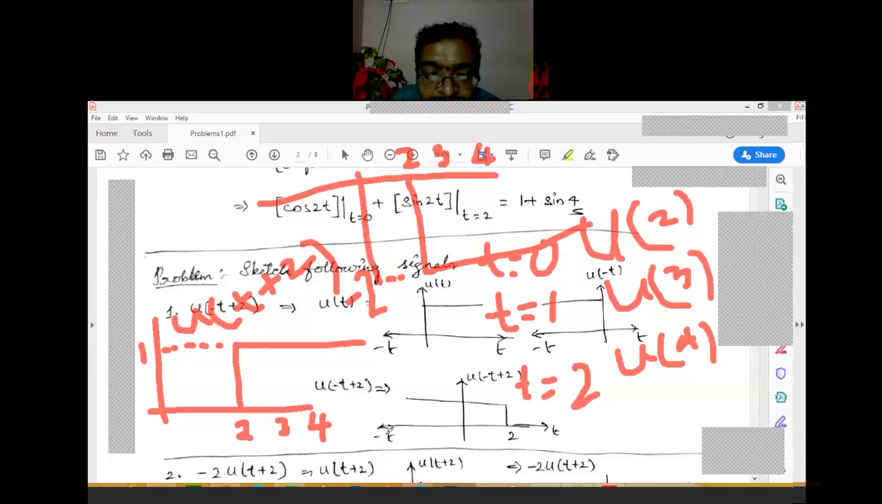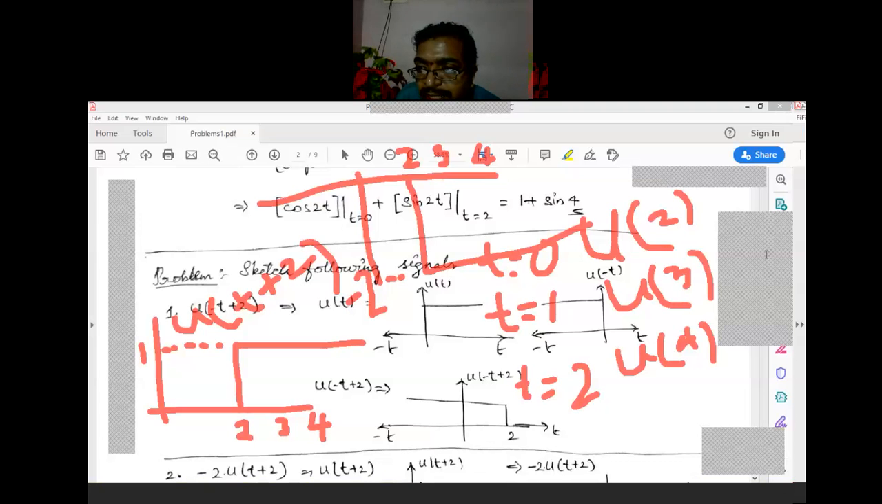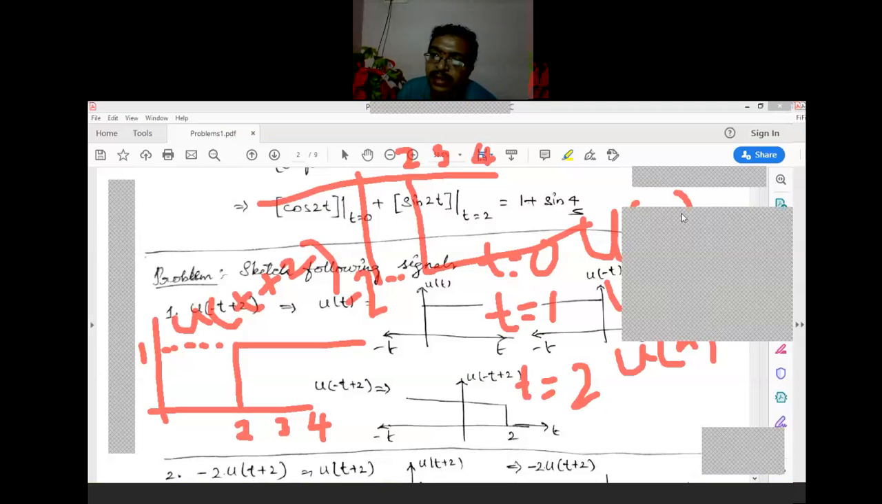The given question is minus 2 into u of t plus 2, question 268. Please see the question. The given question itself has minus 2 times. Can you see question 268? In the downside you can see the question, minus 2 into u of t plus 2.